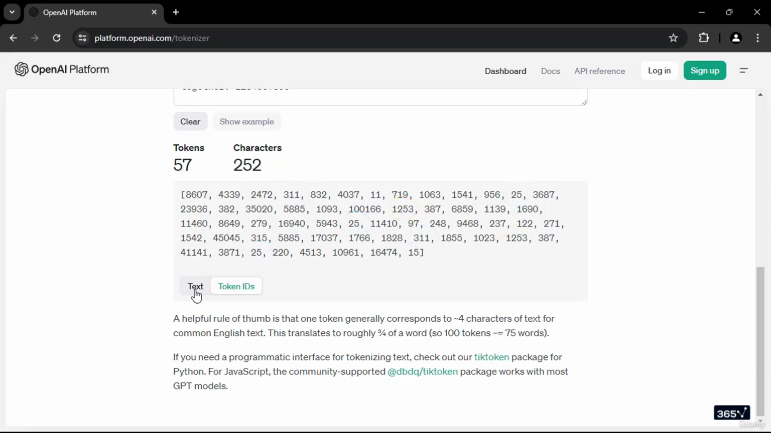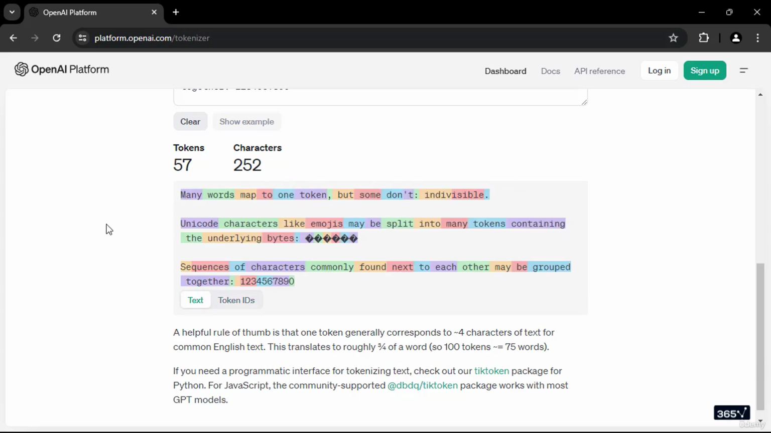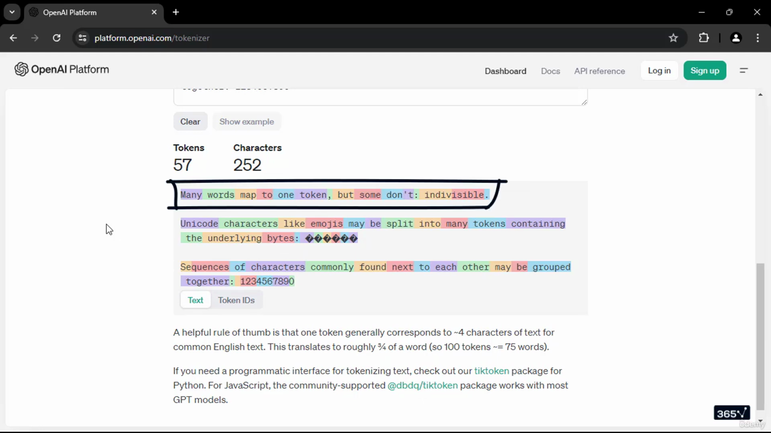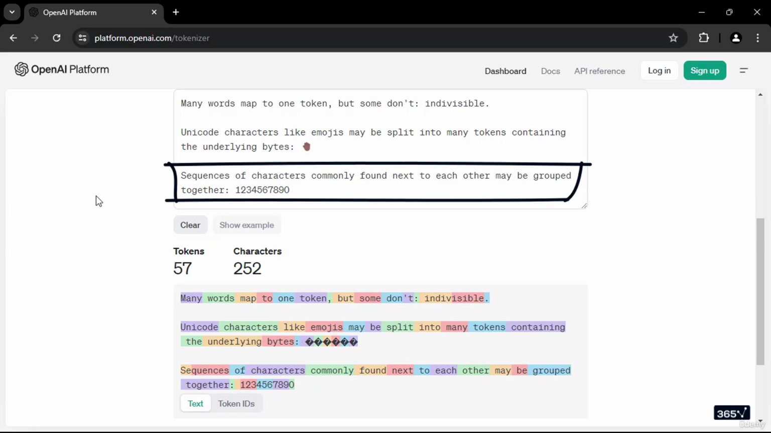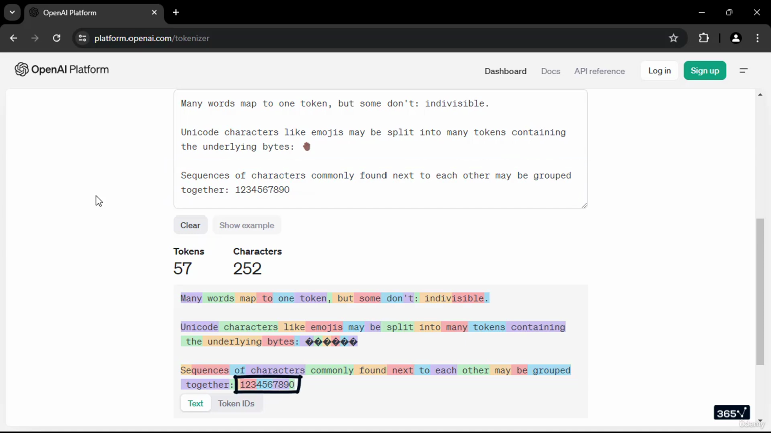All right, let's also study the short text from the example provided. The first sentence informs that words frequently map to a single token. But this isn't always true, as seen by the words indivisible and sequences. Next, we explore how tokenization processes emojis by splitting them into multiple byte-based tokens. The final sentence informs that characters commonly found next to each other may be grouped, such as a group of 3 consecutive numbers. Okay, let's now test this tokenizer with a couple of sentences.